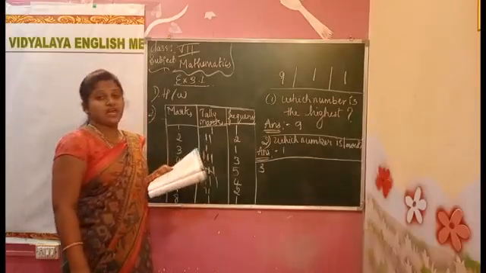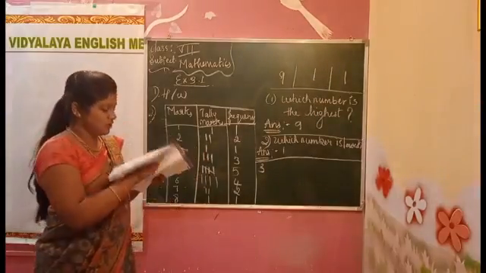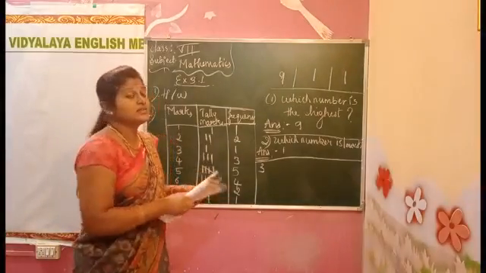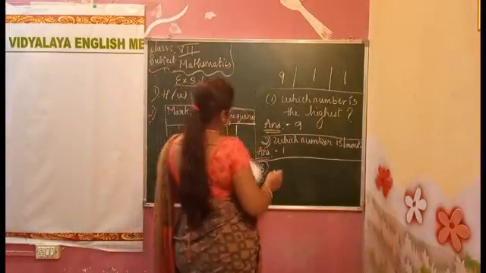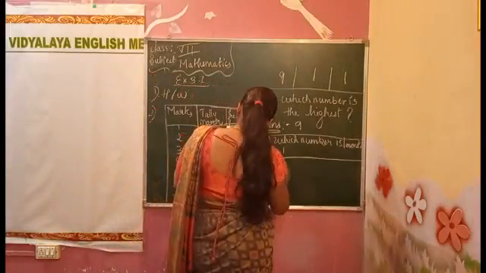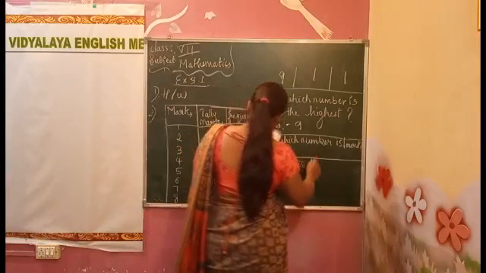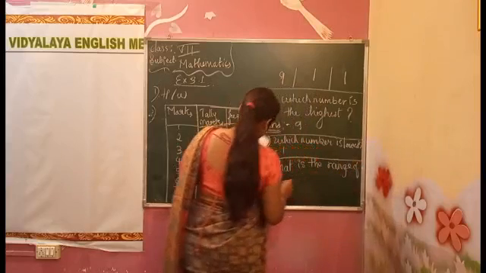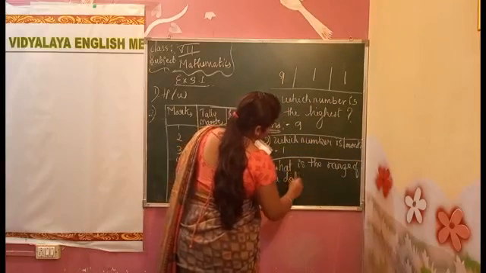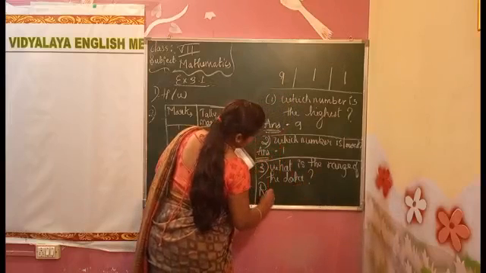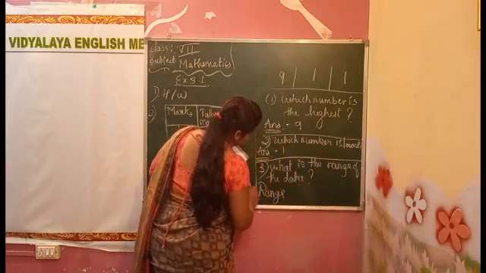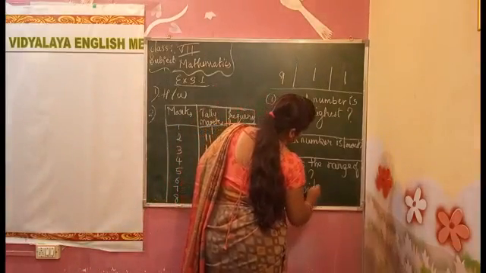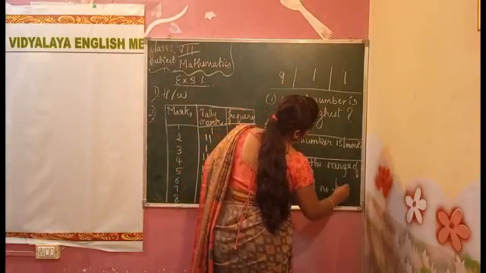What is the range of the data, children? What do we have to do? The highest number minus the lowest. Okay, first I will write the question. What is the range of the data? Range is equal to the highest number minus the lowest number.